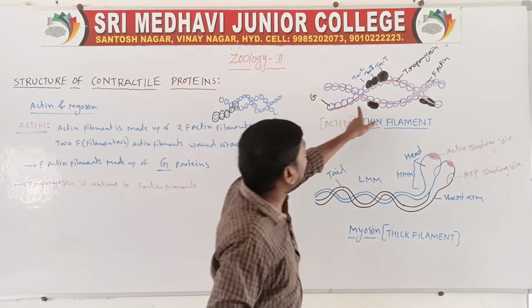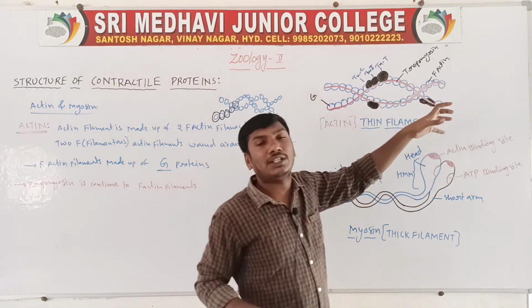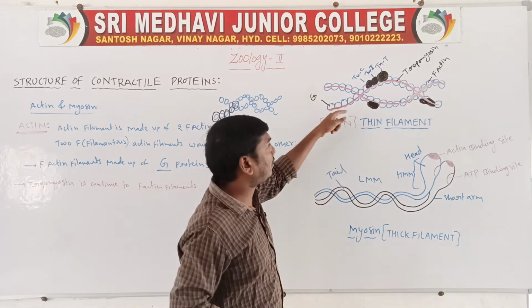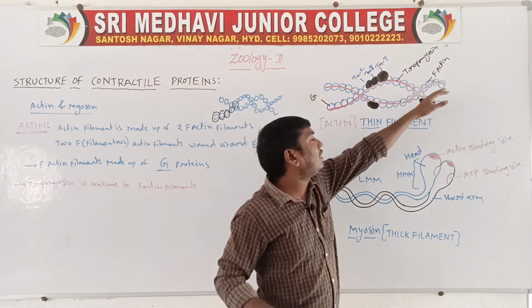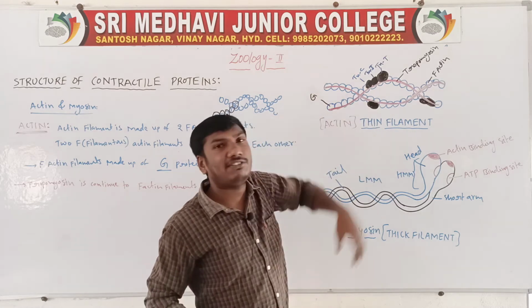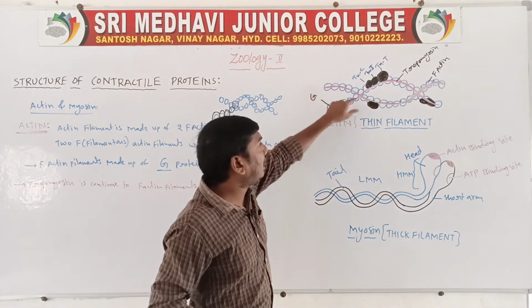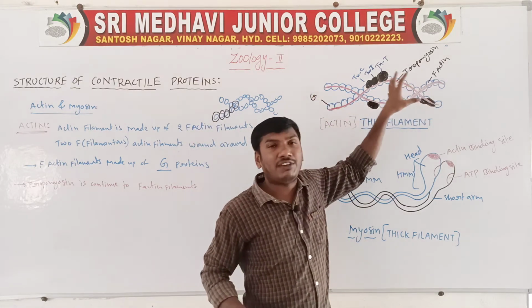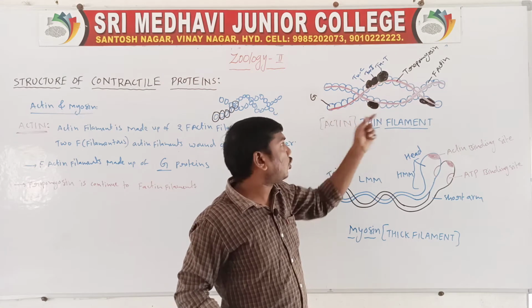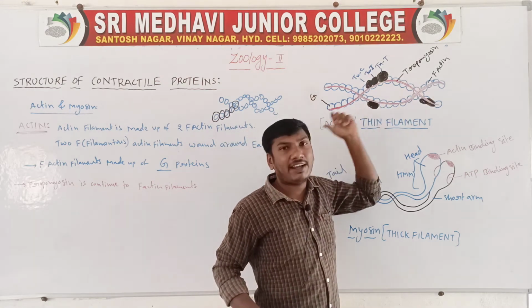The red line is the tropomyosin. The tropomyosin is continued along the F-actin filaments.